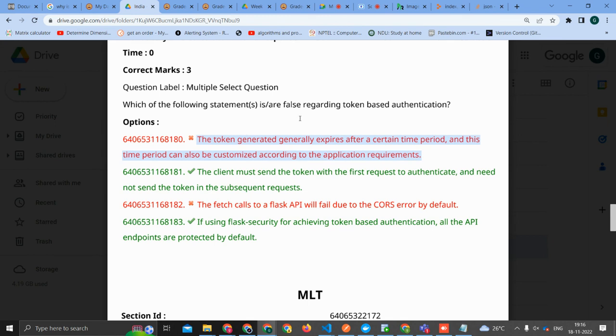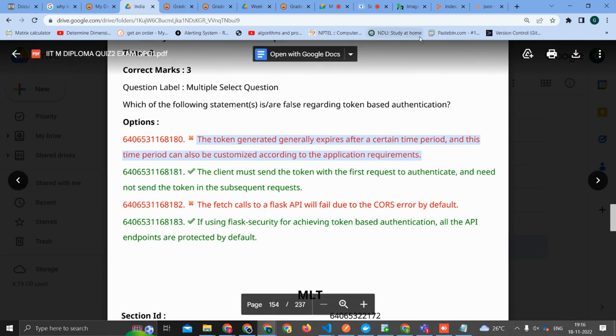This is true, guys. In GitHub, you remember? In GitHub we can generate some tokens, right? Personal access tokens. Another example, if you're trying to pay using UPI, they give you some time, that is the token generated. If you get your OTPs, it also expires after a certain period. So this statement is true.